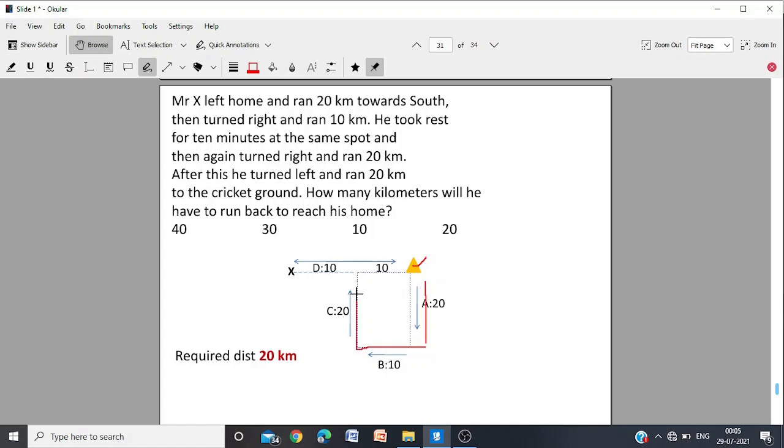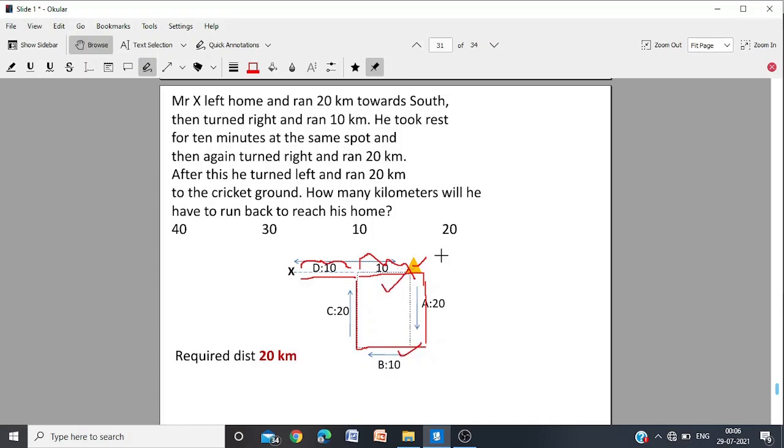He runs 20 kilometers. Now see that this is a rectangle where opposite sides are equal. That means he has arrived at the same level. And then he turns opposite and runs 10 kilometers. So we have this one is 10 and this one is 10. This one is 10 because it is the opposite side of the rectangle.